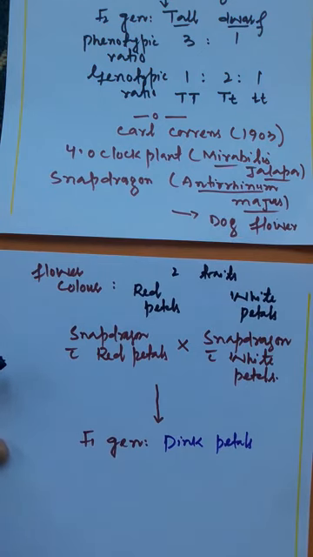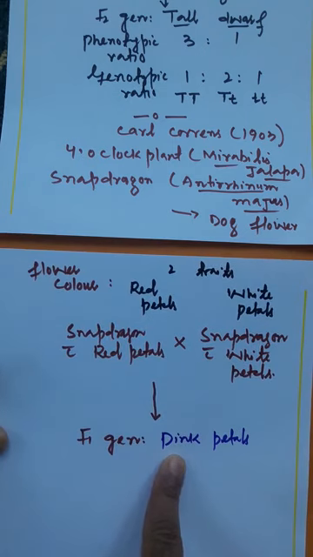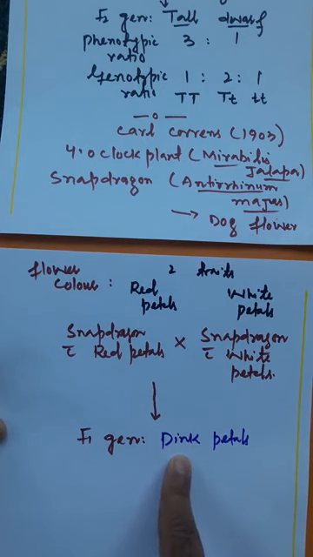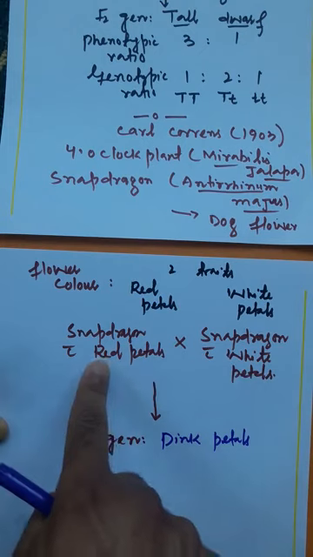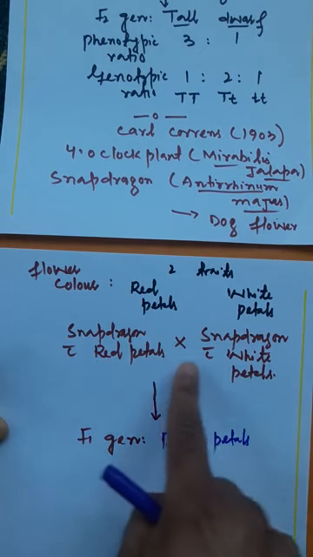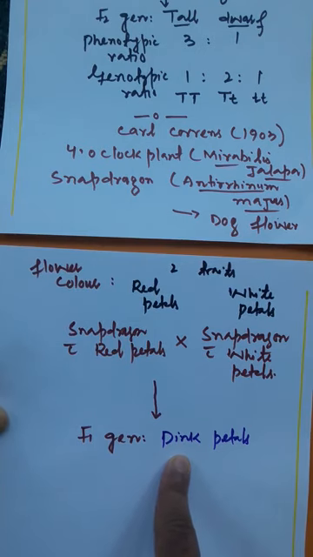Means whenever a cross is done between the red and white color, there appears a new phenotype called pink, and this pink is called a recombinant phenotype. And a recombinant phenotype is always intermediate between the parental phenotypes, that is, between red and white. If we mix red and white in equal proportion, a new color is produced, that is pink.